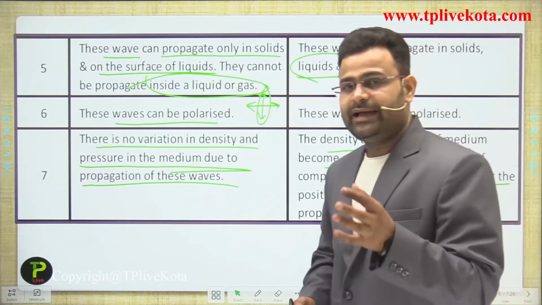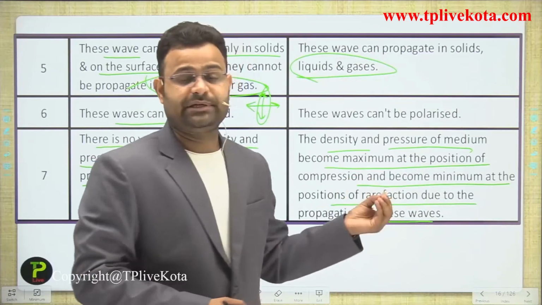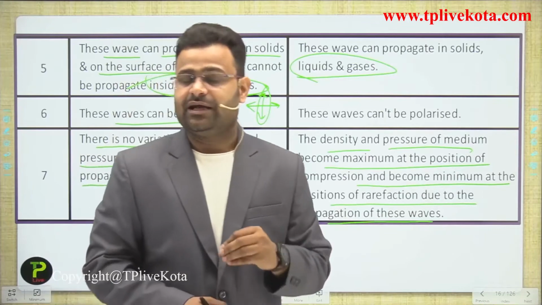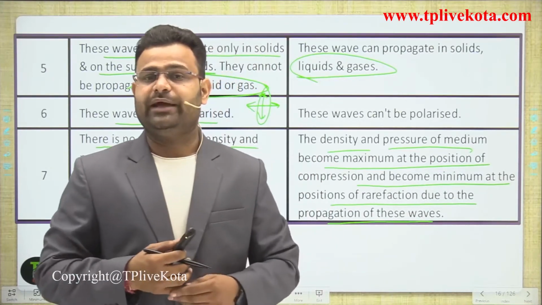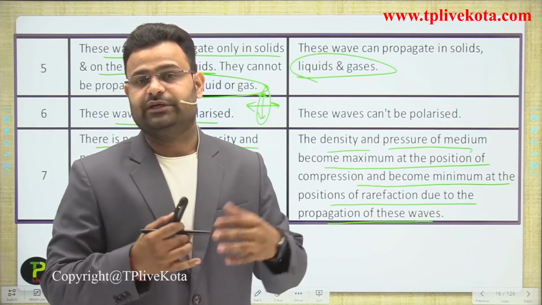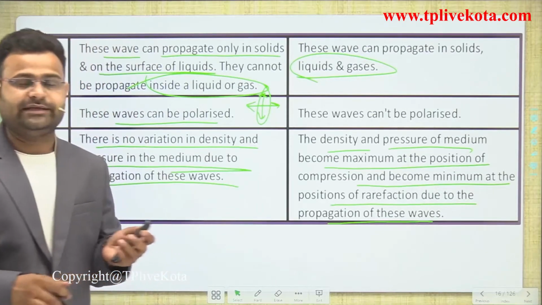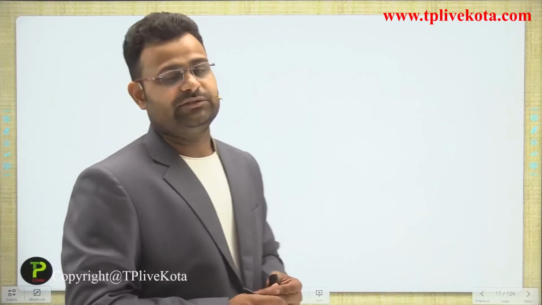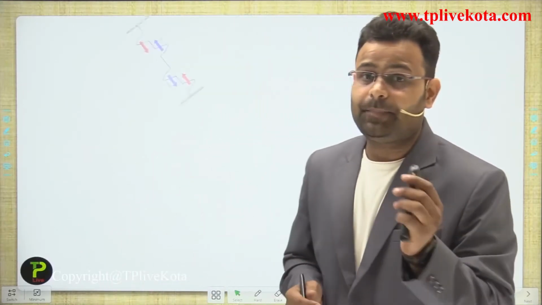It means, guys, the main reason behind the longitudinal wave, the main role is played by the compression and rarefaction, and it is happening due to density changes, and that density changes due to the vibration of the instrument which is used to generate that sound, guys. Okay, now we are moving to the next part. The difference between longitudinal and transverse waves is complete. So the next point is related to one more type of wave, that is a pulse, guys.